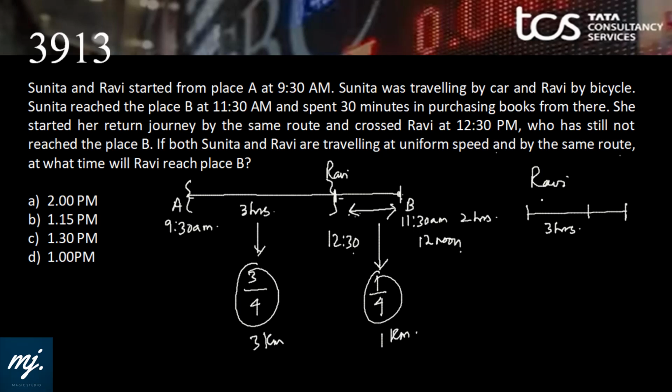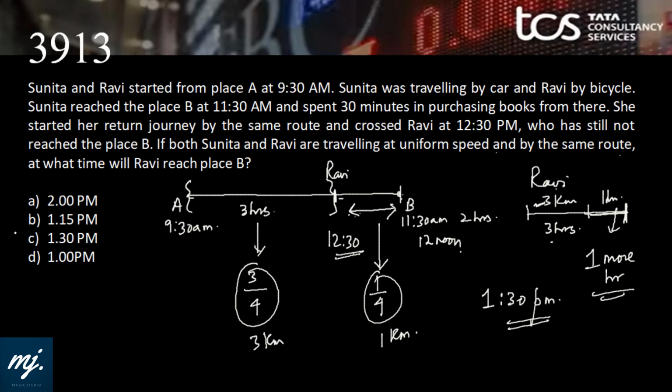Distance proved, come back to Ravi. This is 3 kilometer, this is 1 kilometer. Ravi has taken 3 hours to travel 3 kilometer. Ravi will take 1 more hour to reach point B, isn't it? This is 12:30 plus 1 hour. Ravi will reach point B at 1:30 p.m. That is option C.